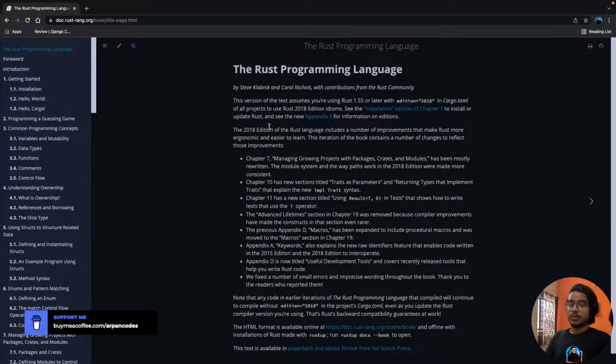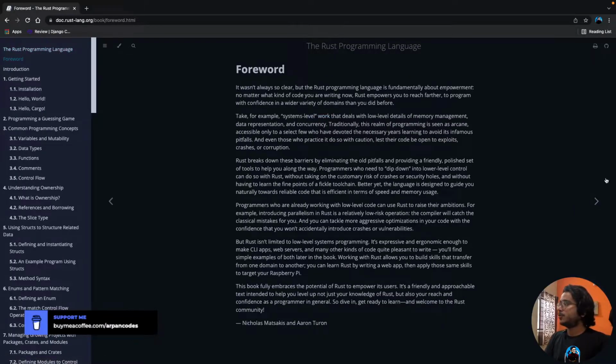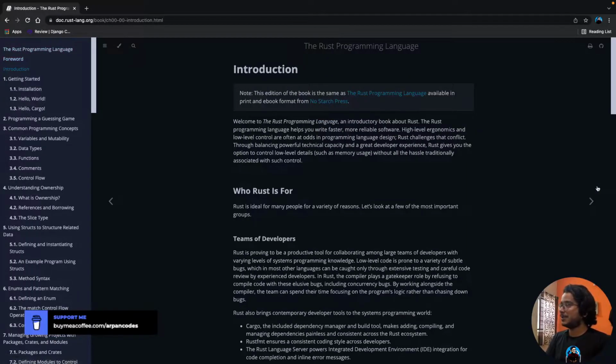Now you can also go ahead and set those folders up. We will start reading The Rust Programming Language now. Okay, this chapter doesn't really contain anything. This just tells what changes have been made in the current edition, what things have been added. Since I haven't read any previous version before, I'll just skip ahead. Actually, I'm going to skip the foreword as well. Let's move to the introduction, right?